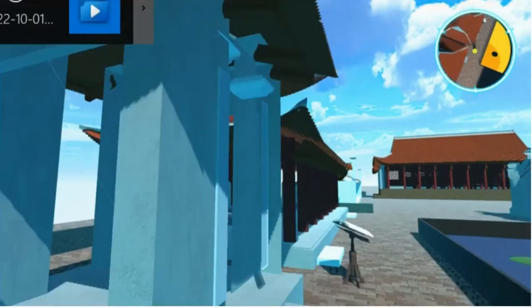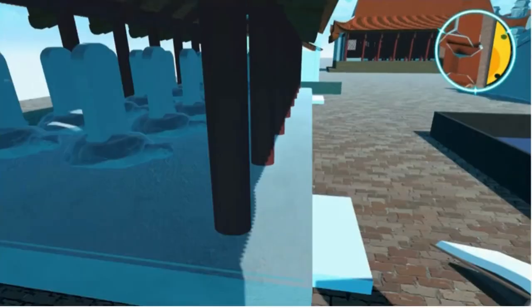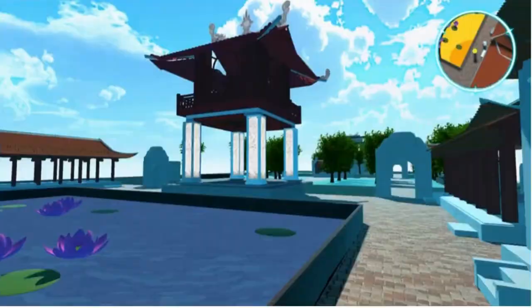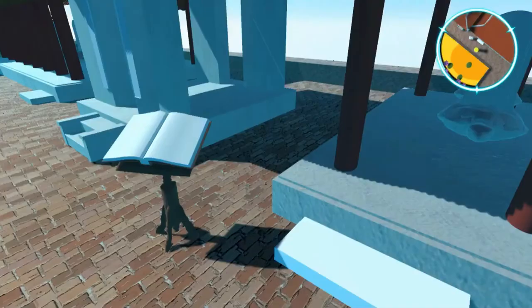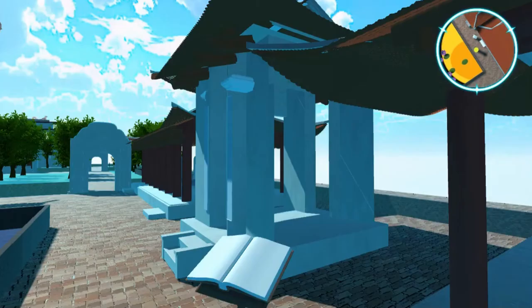The bookshelf contains information of the corresponding architecture in the Temple of Literature. The user can get information about a specific architecture such as when the architecture was built, the outstanding features of that architecture, etc.